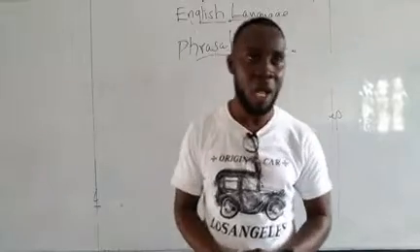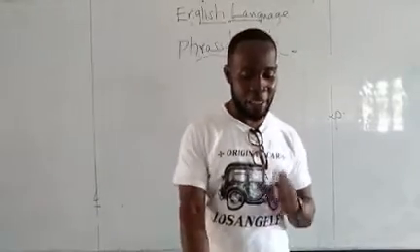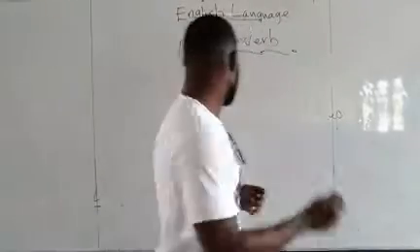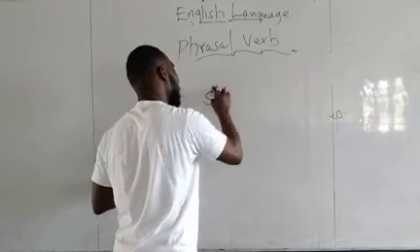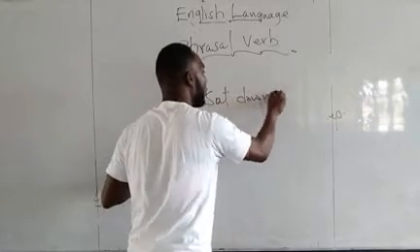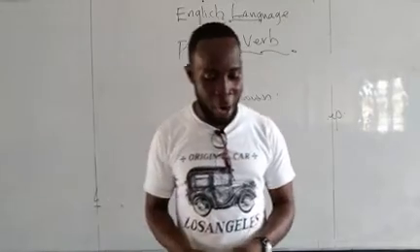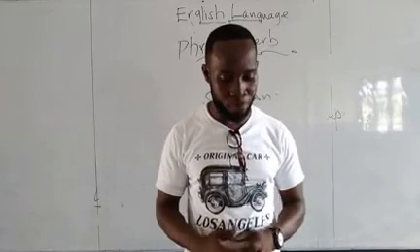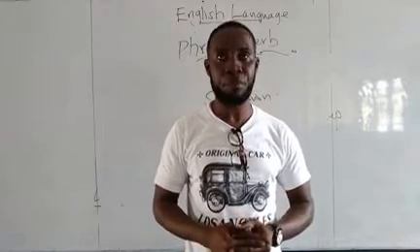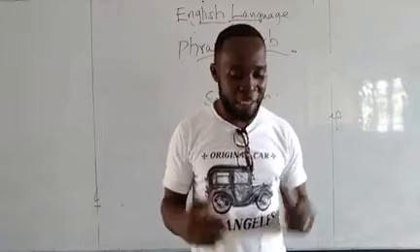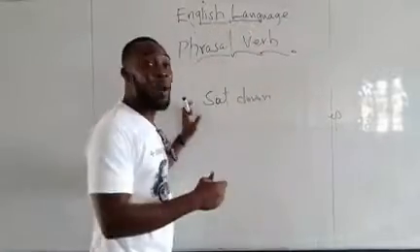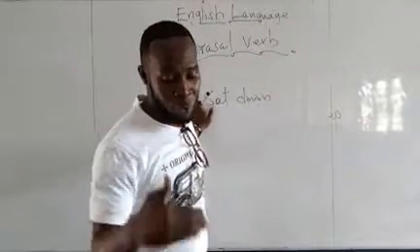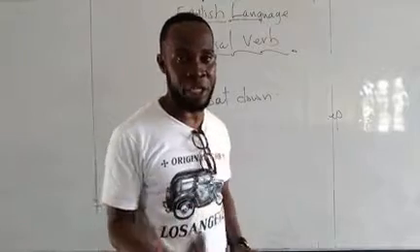But before we move on, let's write an example on the board, like sit down. Look at the words sat down. In a structure: we sat down and waited for the teacher.